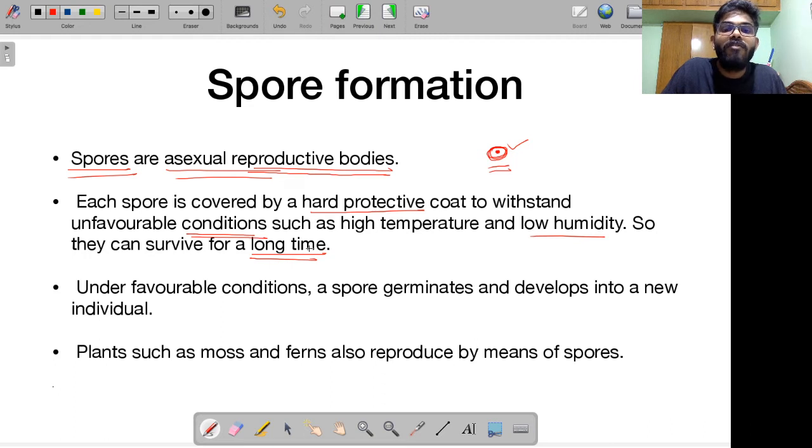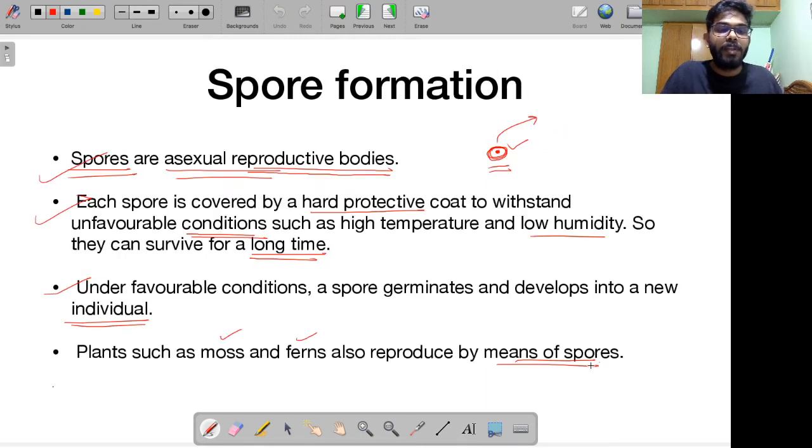But when you have favorable conditions, this spore starts to germinate and it develops into a new individual. So under favorable conditions like rainfall, temperature, etc., from the spore a new individual starts to rise. This is called spore formation. Through spores, the next generation is produced. Here also remember a single parent is involved, no fertilization is taking place. That's the reason this is also a type of asexual reproduction. Plants like mosses and ferns reproduce by means of spores.